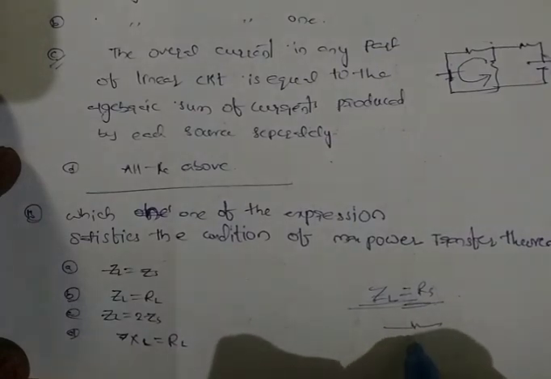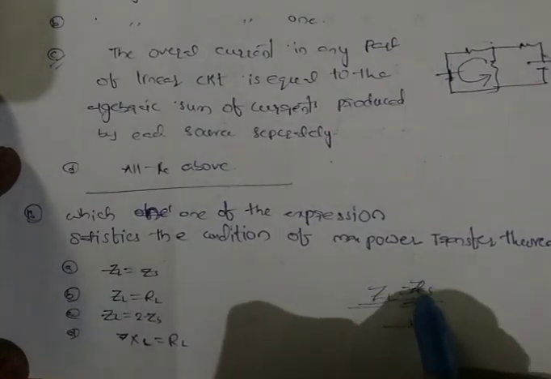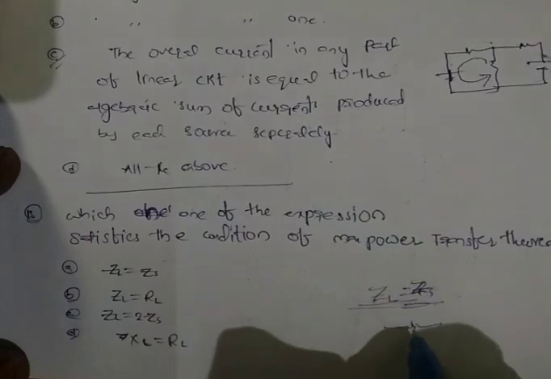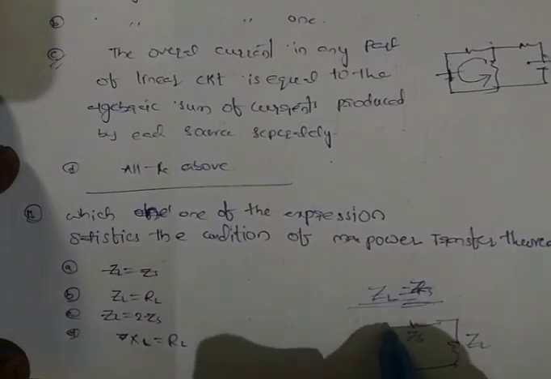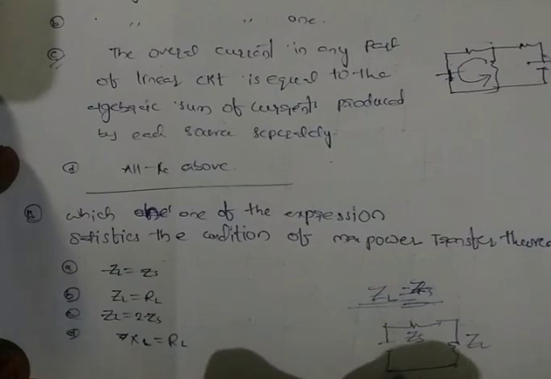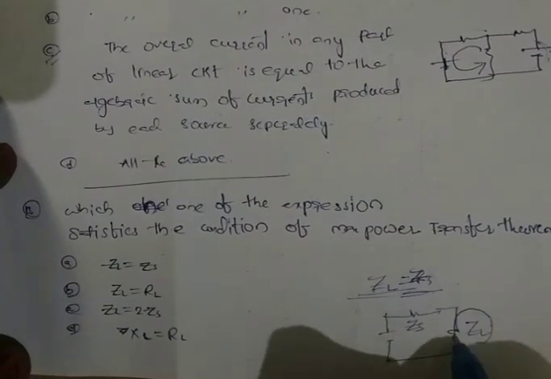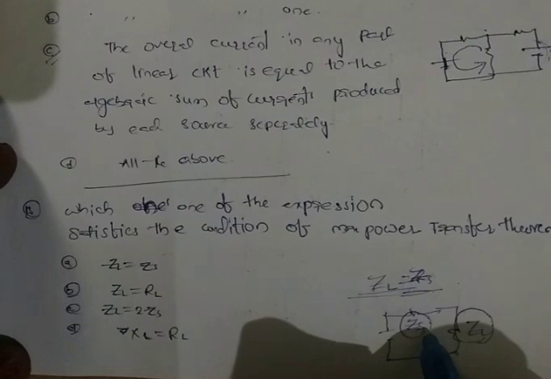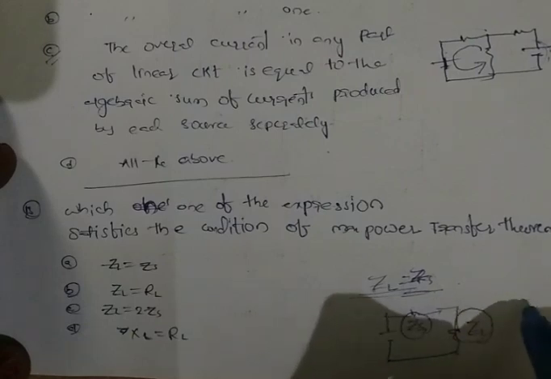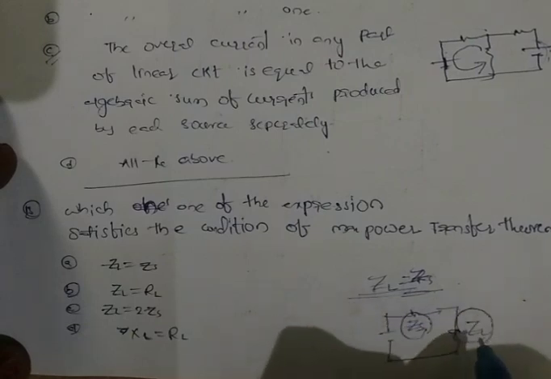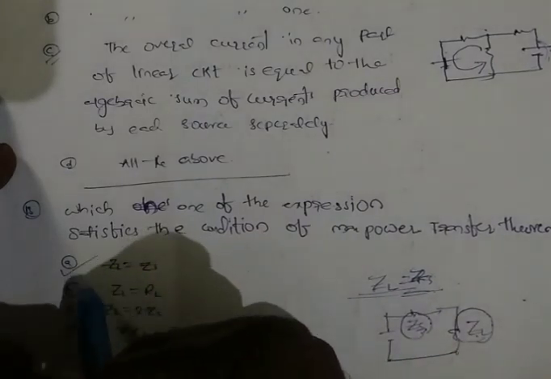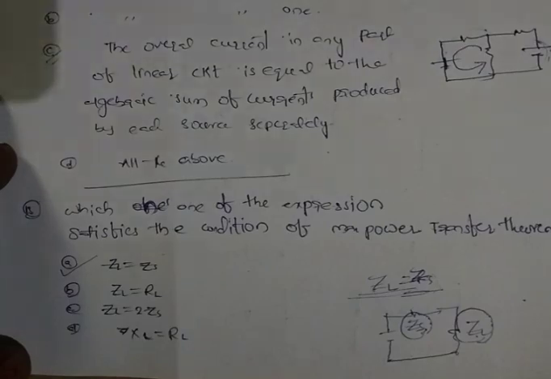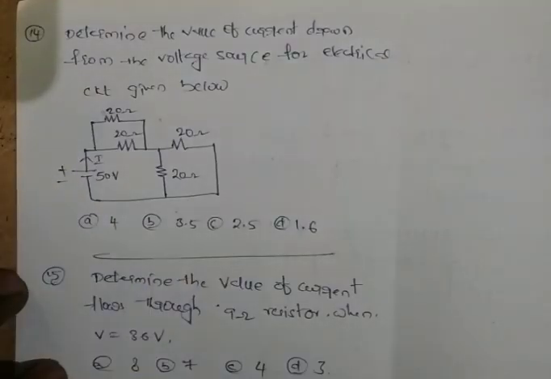For example, this is the source impedance, and this is the load impedance. This is the voltage source. So the condition for dissipating maximum power is that ZL must be equal to ZS. So the condition is ZL is equal to ZS. Option A is the correct answer. Next, move on to next question.